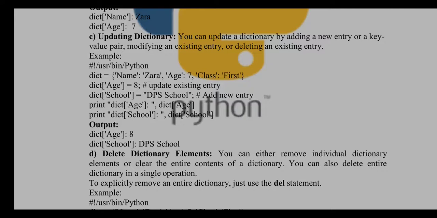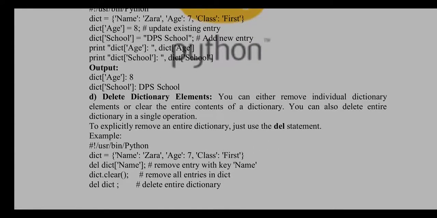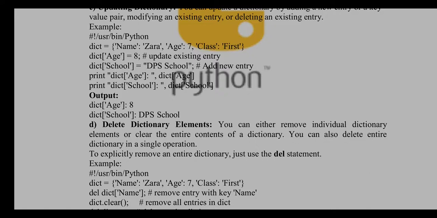Okay, so when I print the value of age, it is directly going to show me the updated value of key age, that is 8, and when I see the value of school, it is directly going to show me the value of key school, that is DPA school. So it means keys are immutable and values can be mutable. We can update the values of specific keys.